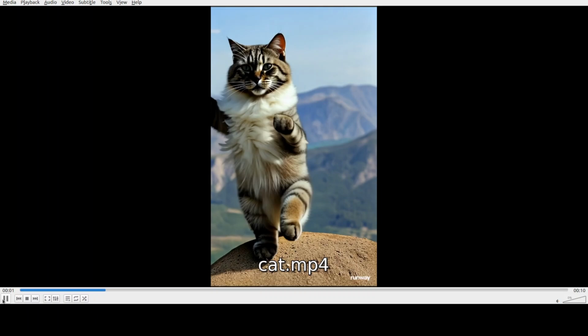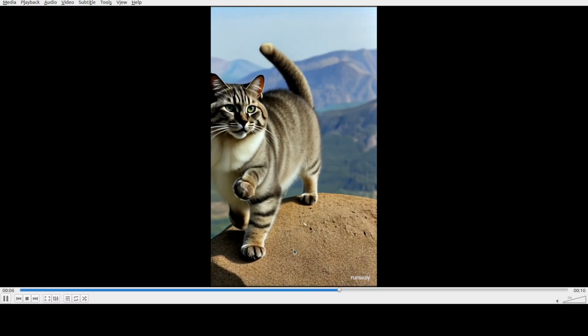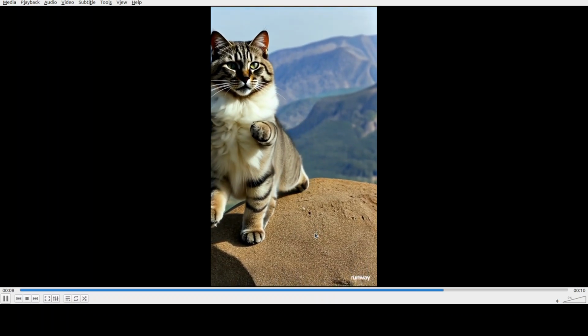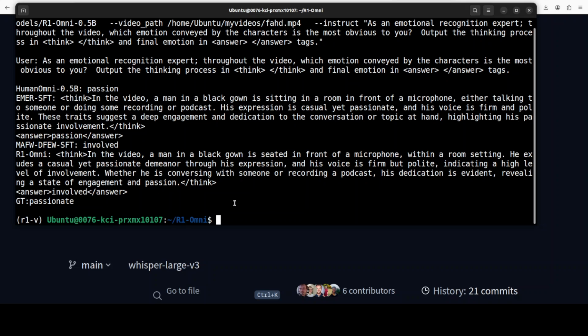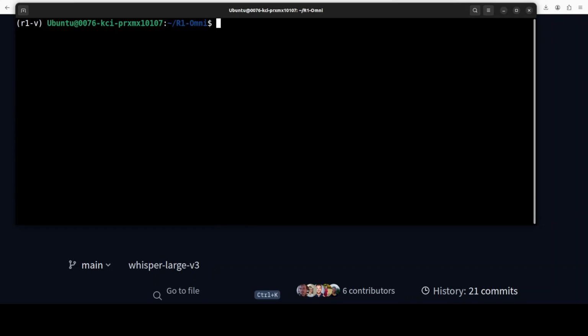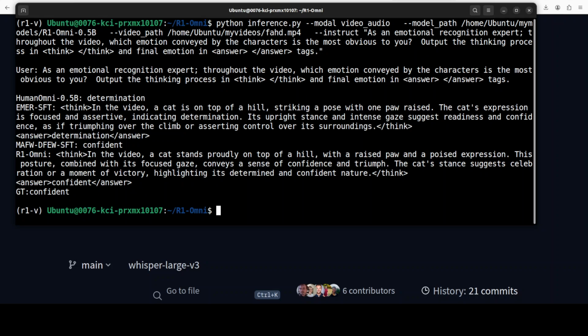In the next example, I'm giving it this video which I generated with AI, where this cat is just walking around on top of this hill or mountain. So this is a video which I'm going to give it. Okay, let's see what it does. I'm just going to first clear the screen here, and then let me run this inference. And there you go. So it says that it is determination.